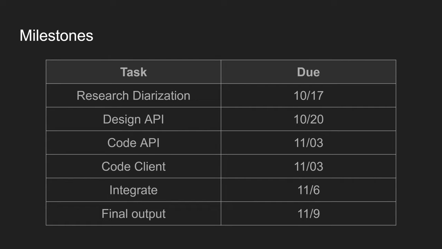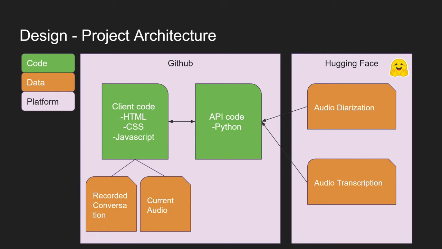To split the project up, we started with researching diarization, and then we designed the API, and then we coded the API, coded the client, integrated, and then had a final output. Our project architecture consisted of code, data, and platform. The platform we mainly used for our code was GitHub, where we have our client code and our API code in one repository. The data, as the client runs, is actually in the browser, and then we download the models from Hugging Face. So we use two models from Hugging Face, the audio diarization model and the audio transcription model. We'll get more into that later.